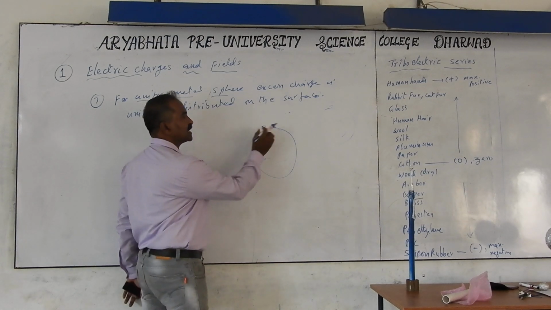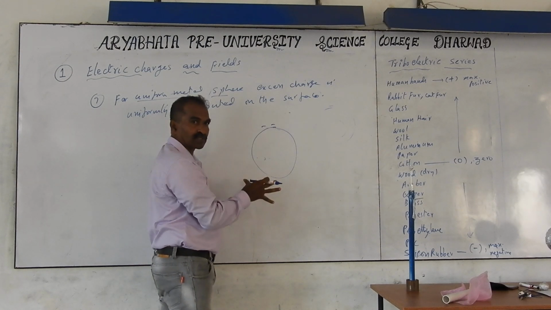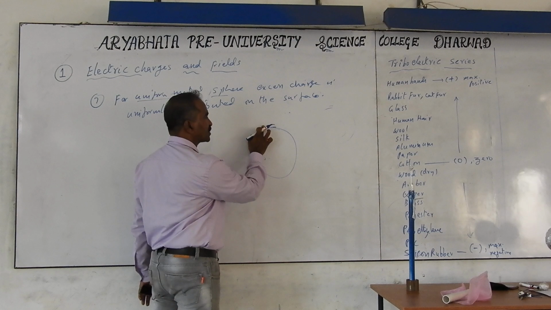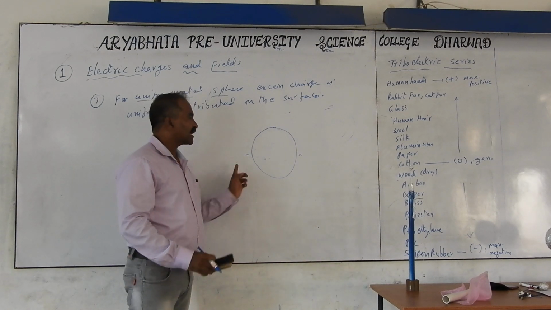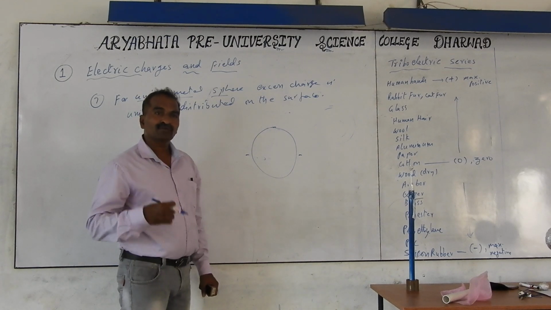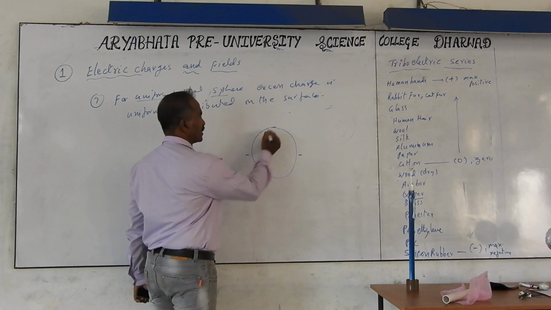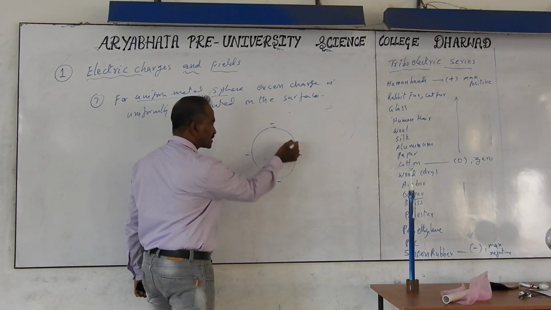If you add 2 electrons, then repulsion will be there, and they try to go to the maximum separation between the like charges. So they try to go to the maximum separation. The result is they stay on the surface on exactly diametrically opposite sides. If I add 4 charges, then one charge will be here, another here, another here, another here. The distance between these charges on the surface will be equal.